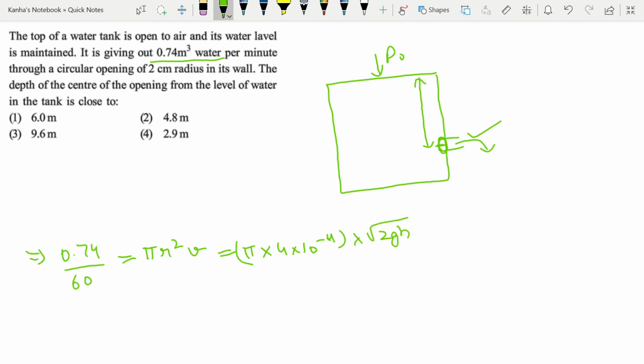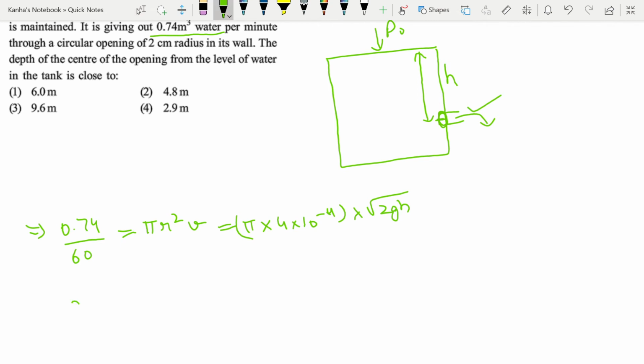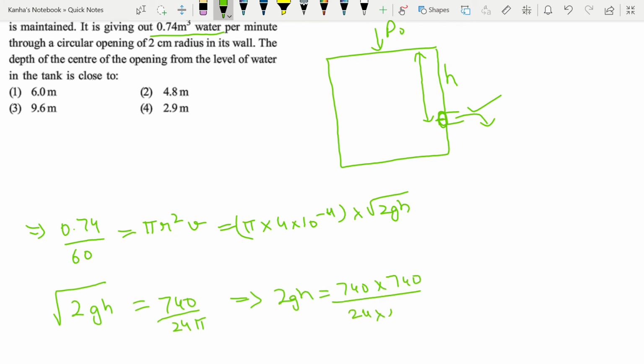Okay, where this is the height h. So I can transpose the things to the left side and write that root over 2gh is nothing but 740 by 24 pi. Then I can find 2gh from here. 2gh is nothing but 740 into 740 divided by 24 into 24 into pi square.